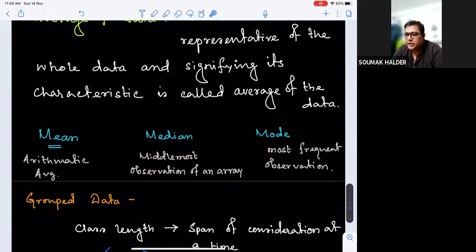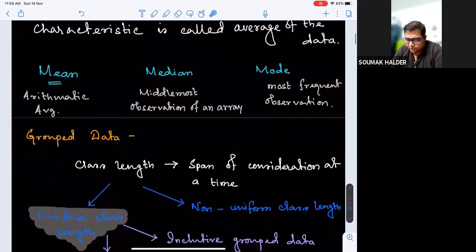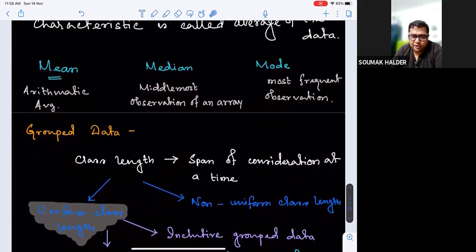So in any way, what are these part lengths? That's called class length. That is the span considered at a time. So the span of consideration at a time is called class length. Now that might be of regular or uniform length, or maybe of non-uniform length due to certain problems, like I have talked about.